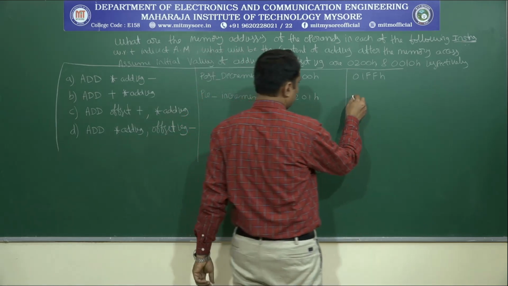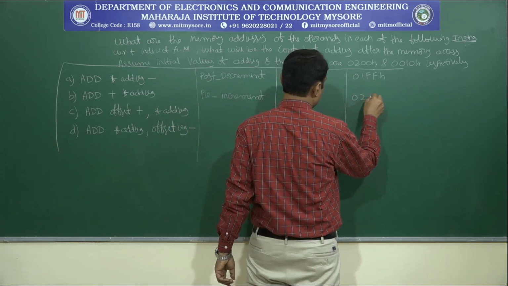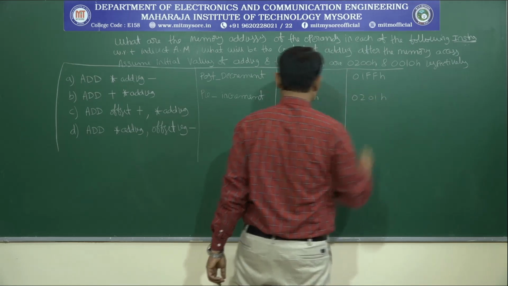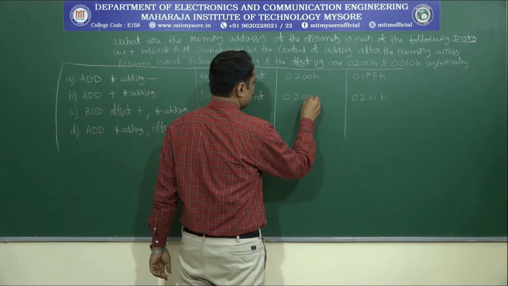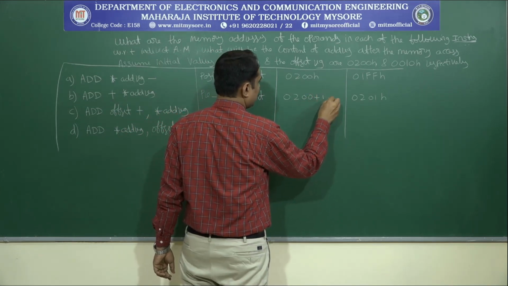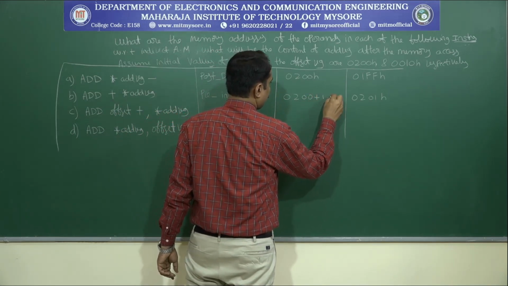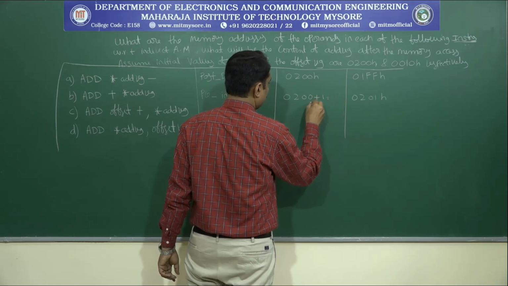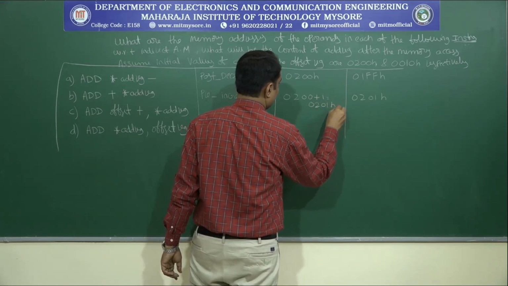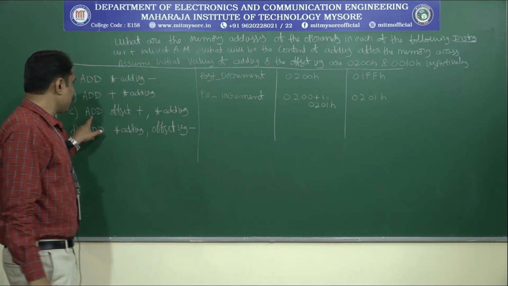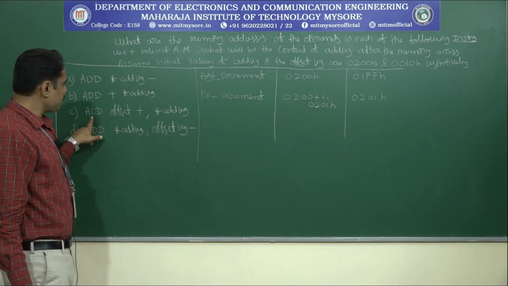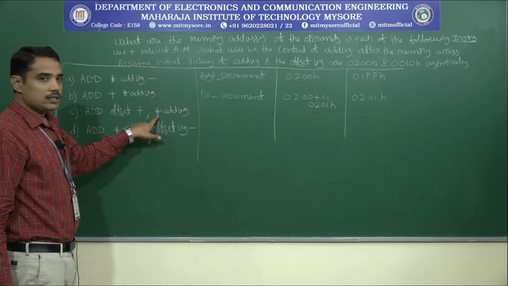In that sense, I can write the value is 0201H. Or in other words, we can write 200 plus 1, that is equal to 0201H.